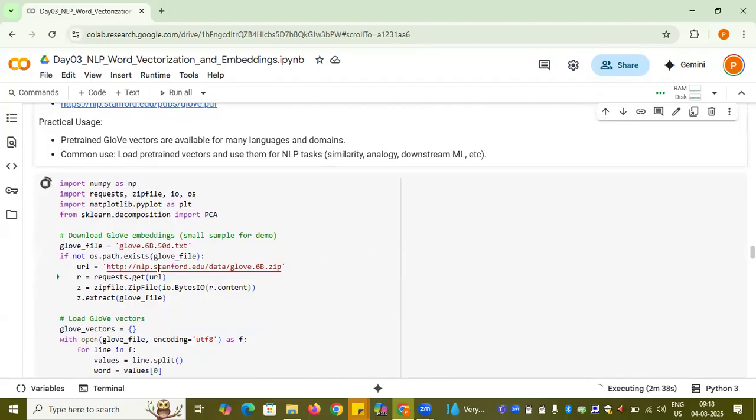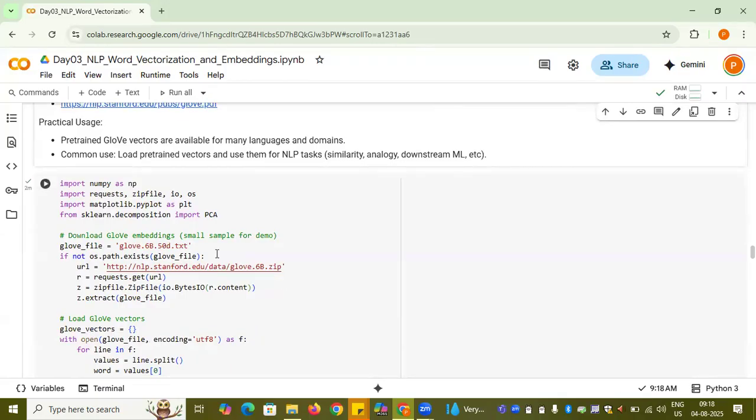Later on, let me actually show you how it works. It's just a count based method that you need to deal with. If you go to Stanford, they have already provided some already trained GloVe embeddings.